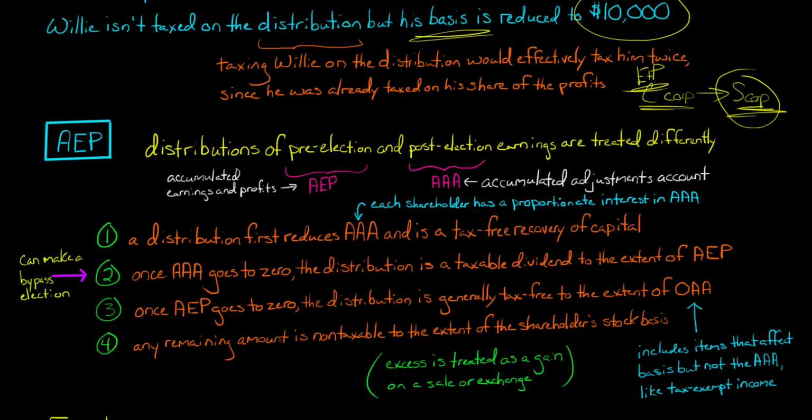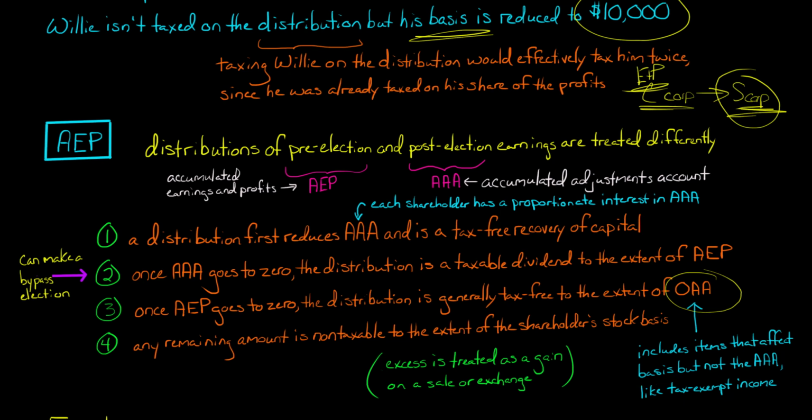In any event, let's leave that bypass election aside. Once the accumulated earnings and profits account goes to zero, if we still have any distribution left, then we look to the OAA account, the other adjustments account. That's things like tax-exempt income that would affect the shareholder's basis in the stock, but not the AAA account.